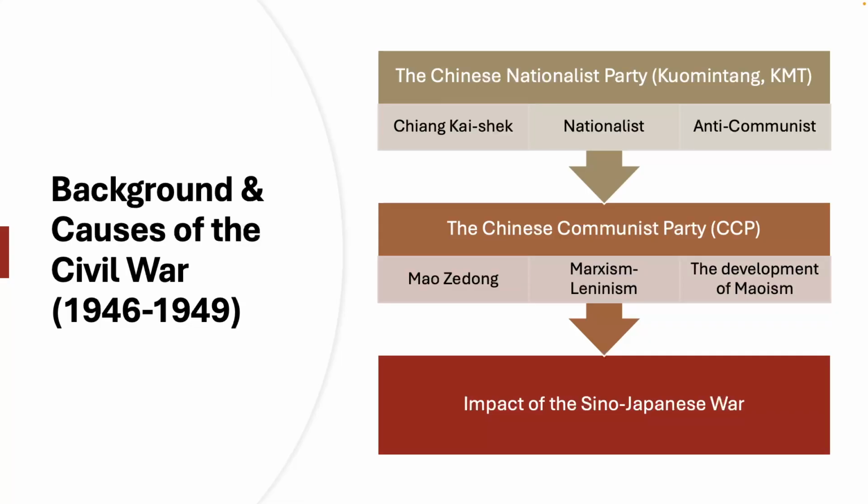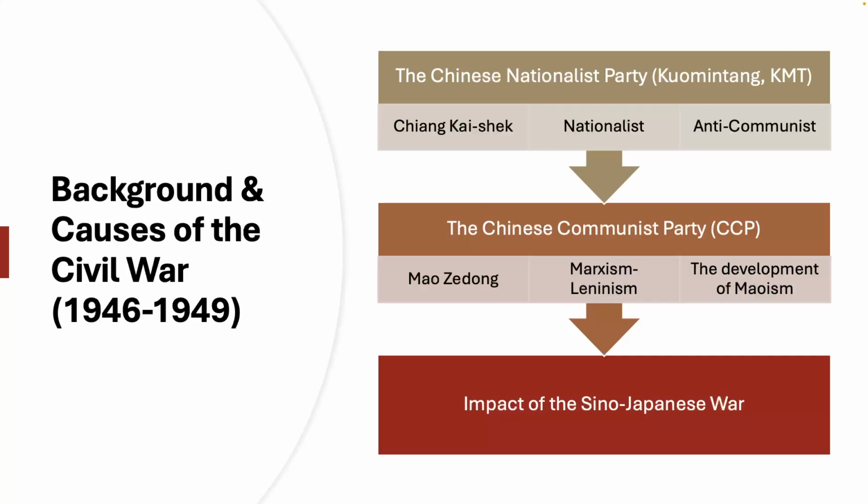So in the immediate post-war period, the immediate period after the Sino-Japanese War, or the Second World War more broadly, we can see that China faced significant internal strife. The KMT had emerged as the recognized government in China, but had been deeply weakened by corruption, inflation, and poor governance.